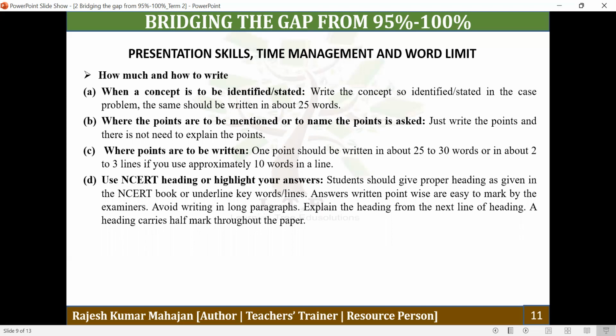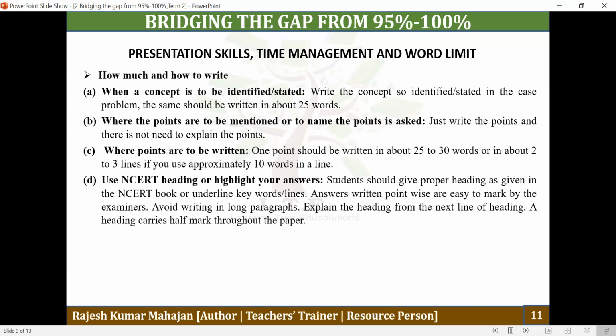And the next thing, use the NCERT heading or highlight your answer. First of all, you should give preference to the NCERT heading. It is expected that you have already remembered the NCERT points, and sometimes you don't remember the NCERT heading, but you can make your own heading. If you are sure about that heading, you can use it as well. So your heading should be correct. And if you don't know the heading, then when you are explaining a point, you can underline key points, keywords or key lines. These keywords may also work as a heading.